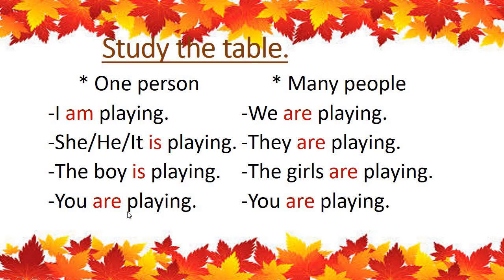You are playing. If there is only one person, then we can say you are playing. And if there are more persons, then also are is used. So you are is used for one person and many people also. Whenever there is you, are is used.